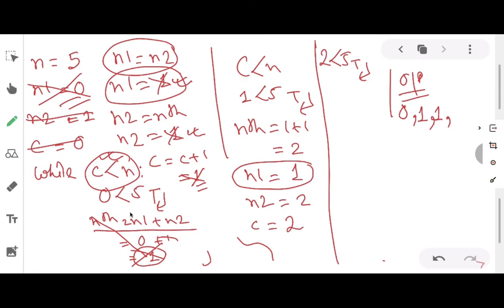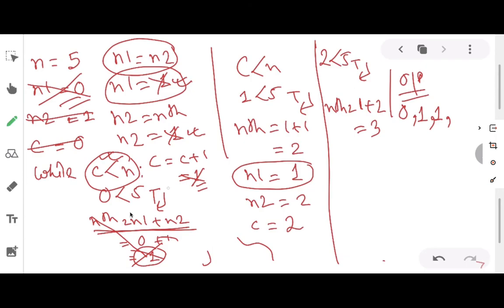After that, what is the next line? The next line says that nth equals n1 plus n2. So nth equals n1 plus n2. n1 is how much? It is 1. 1 plus 2, it is how much? It is 3. So nth is 3.